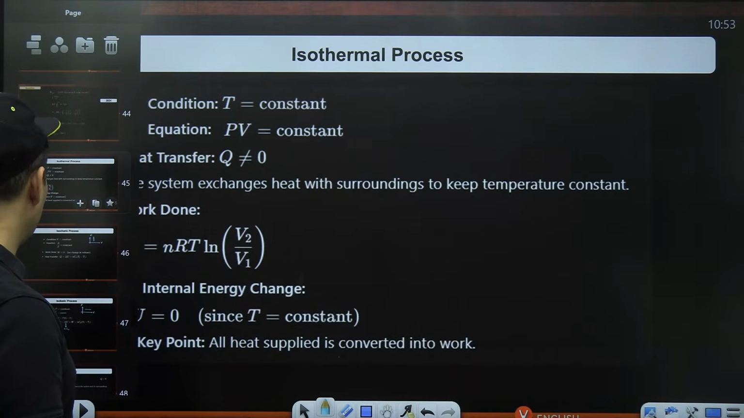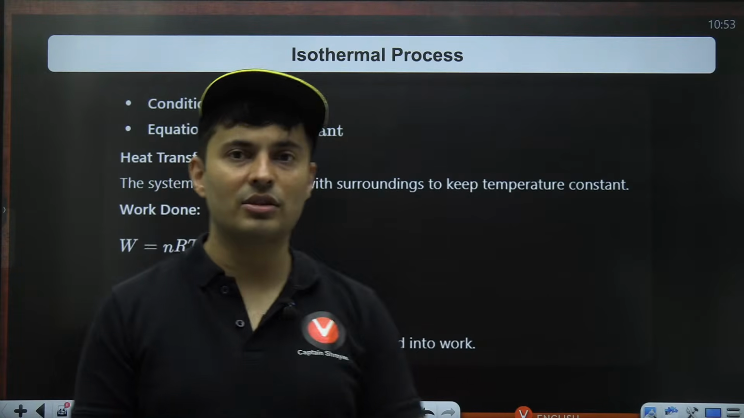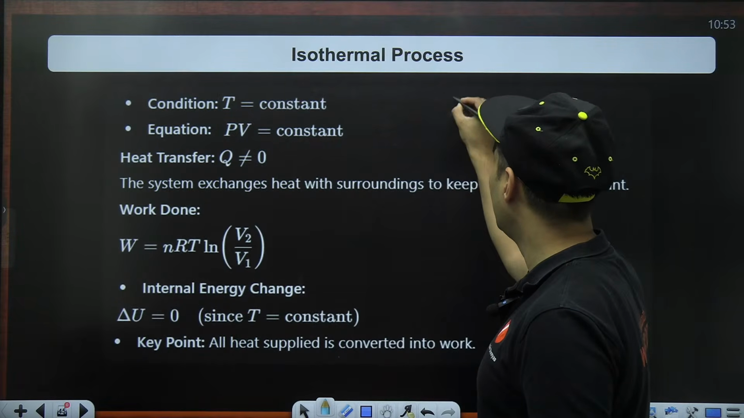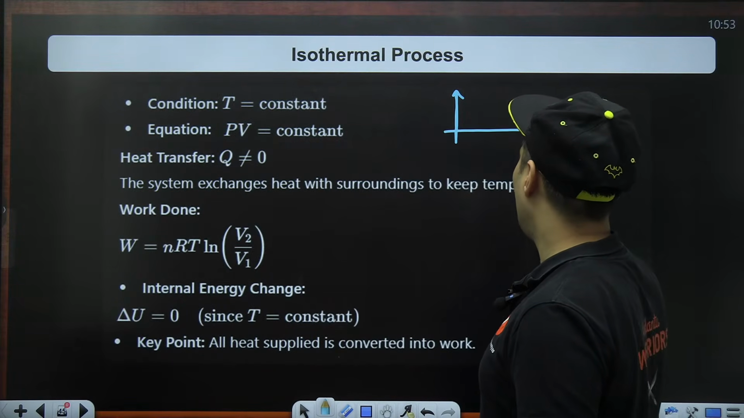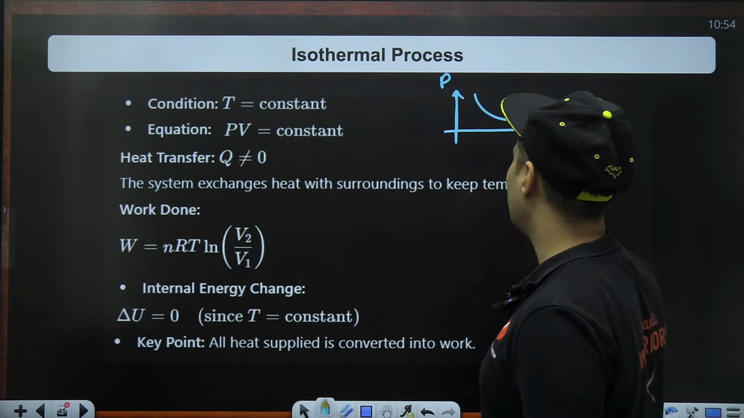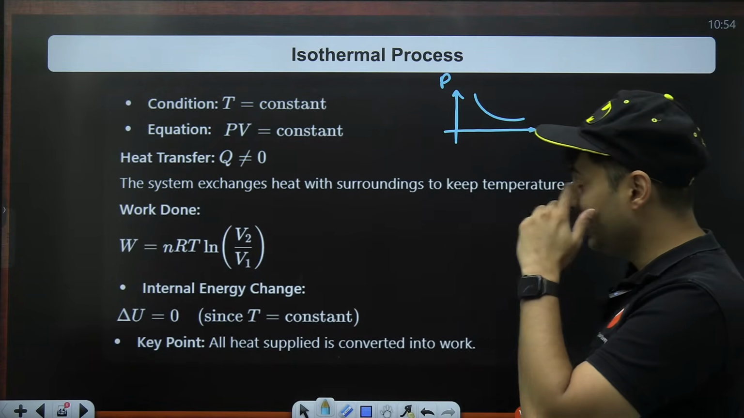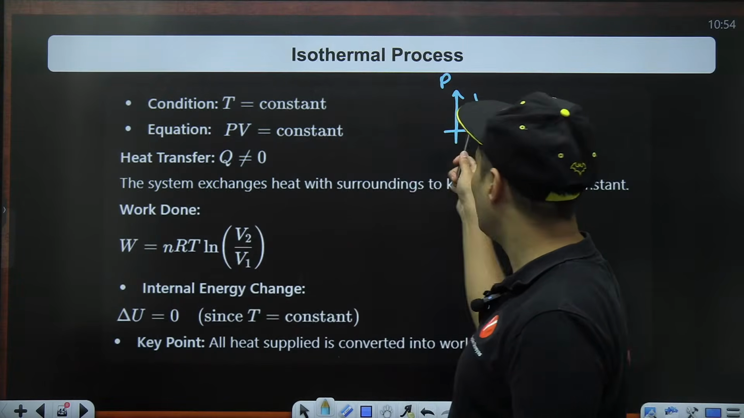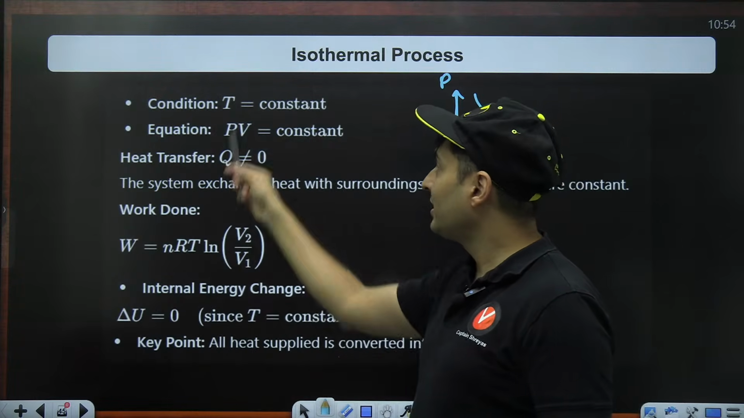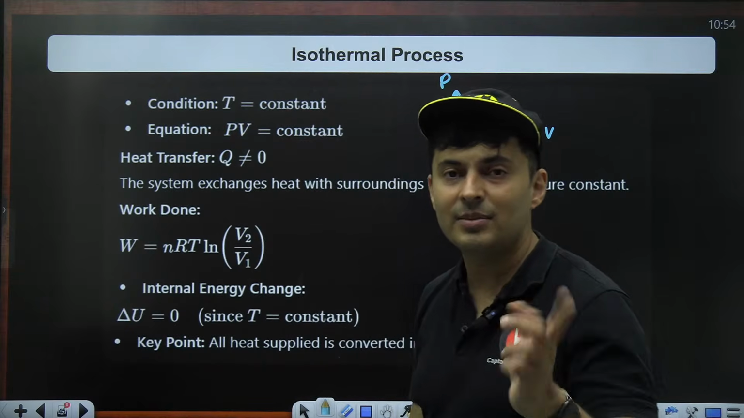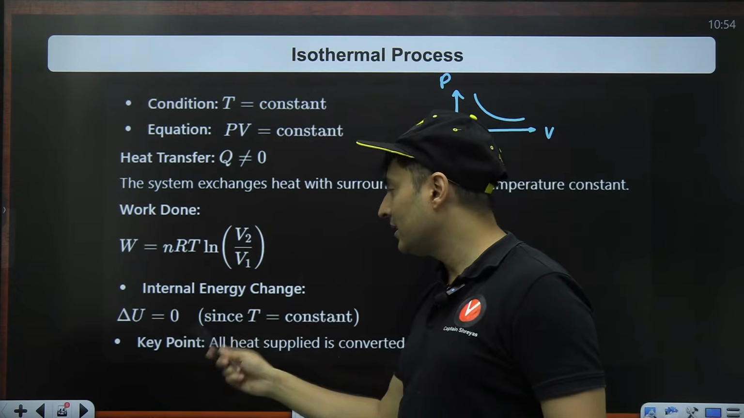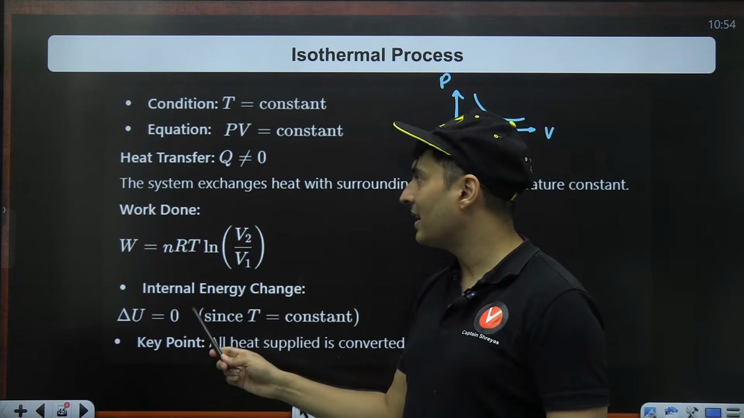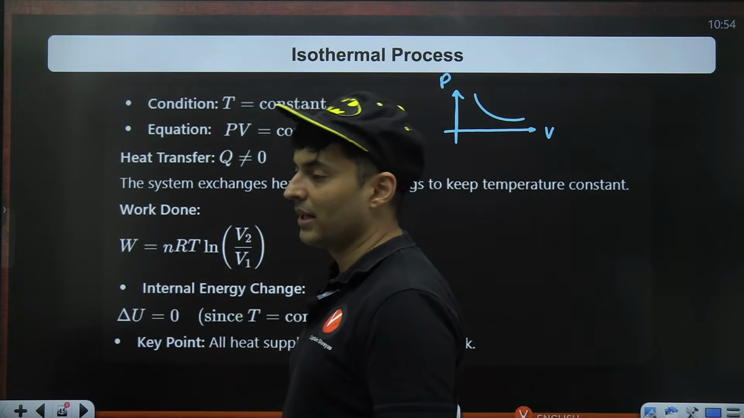Then the next one, isothermal process. Temperature is constant, so pressure is inversely proportional to volume. So in this case, the graph of pressure versus volume will look something like this. The work done will be nRT log of V2 by V1. Because temperature is constant, delta T will be 0. So delta U, internal energy, will not change. It will be 0.